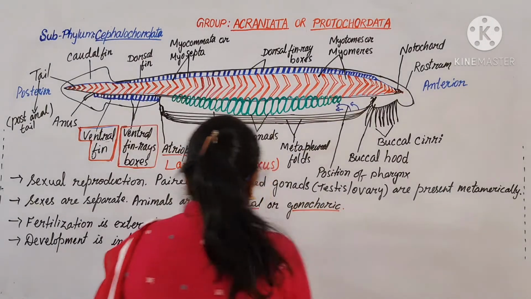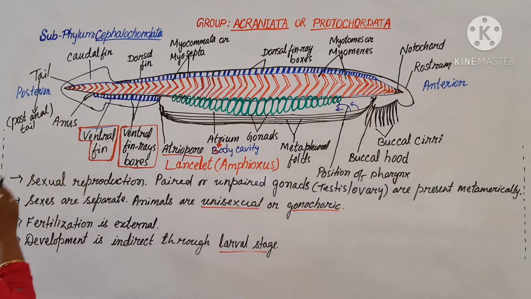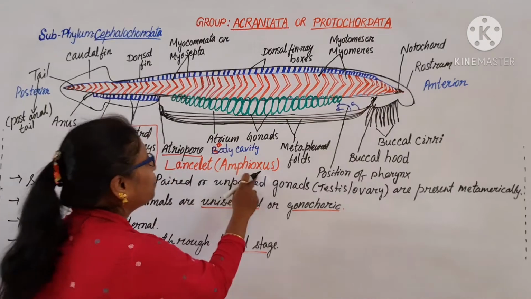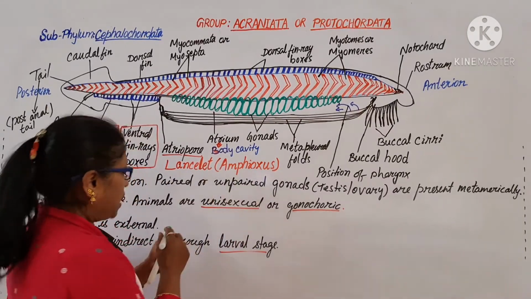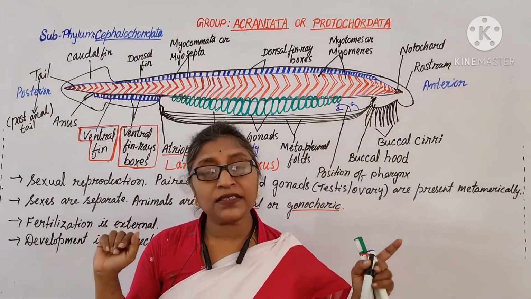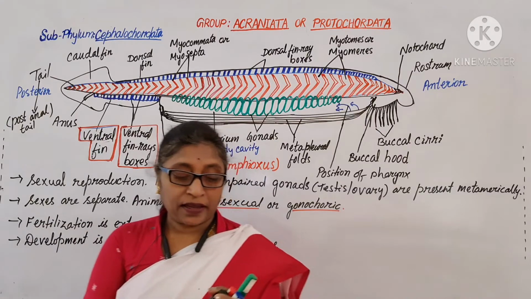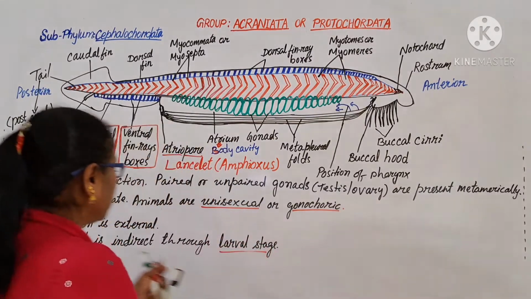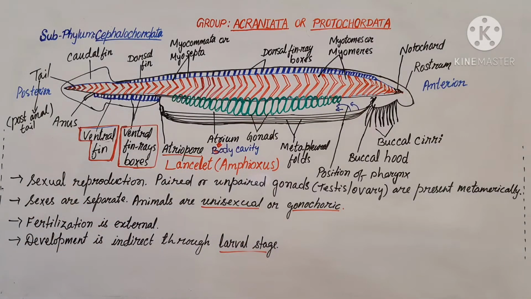These organisms are commonly known as amphioxus or lancelets. Amphioxus or lancelet means whose both sides are pointed. The amphioxus are of the genus Branchiostoma.